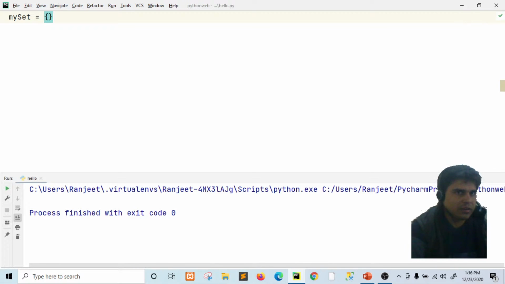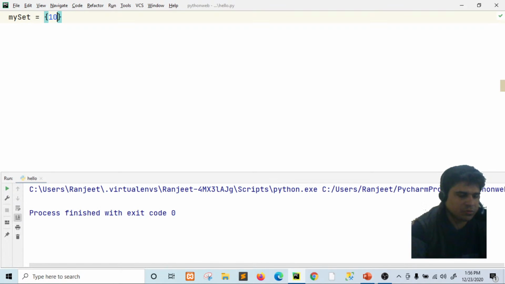sets are written in curly brackets. Lists are written in square brackets. Tuples are written in parentheses or rounded brackets.